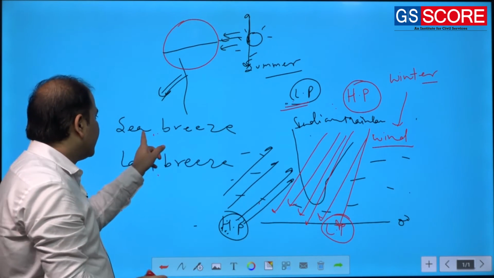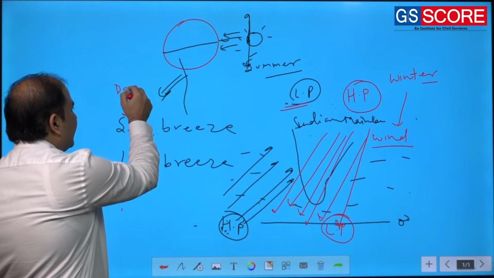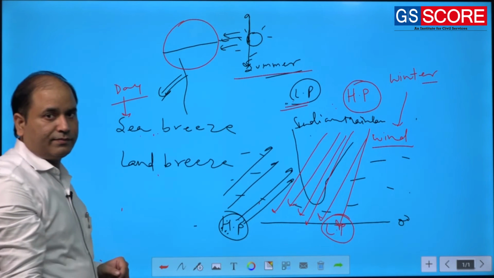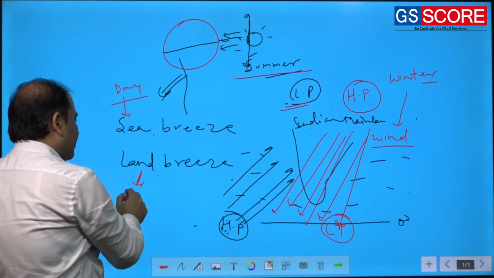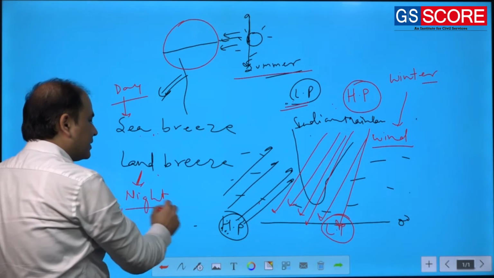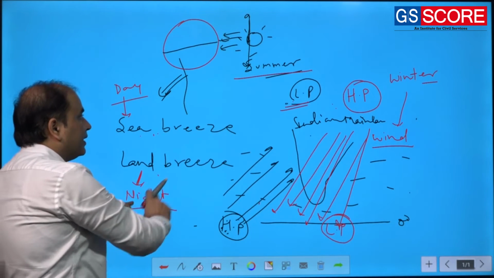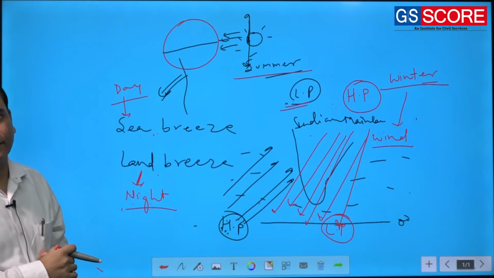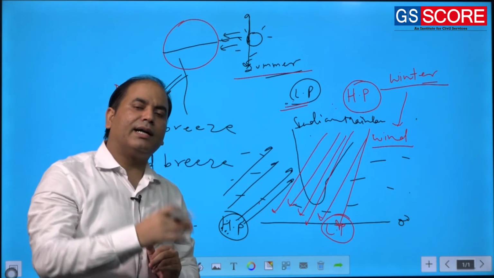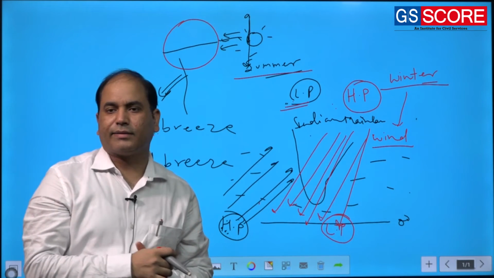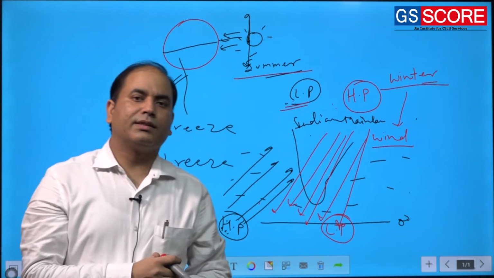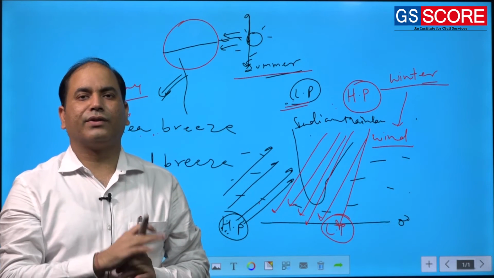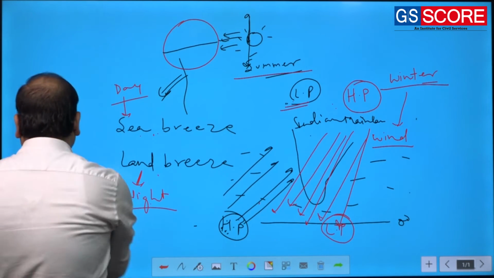Sea breeze blows during daytime, and he explained this with the summer season, and land breeze blows during the night time, and he extended this explanation of land breeze to the land breeze that is blowing in winter season. So, Halley simply extended the idea of land and sea breeze, and he explained the monsoon. Simply, monsoon is the seasonal reversal of the wind system, and the winds are reversing because of the differential heating.